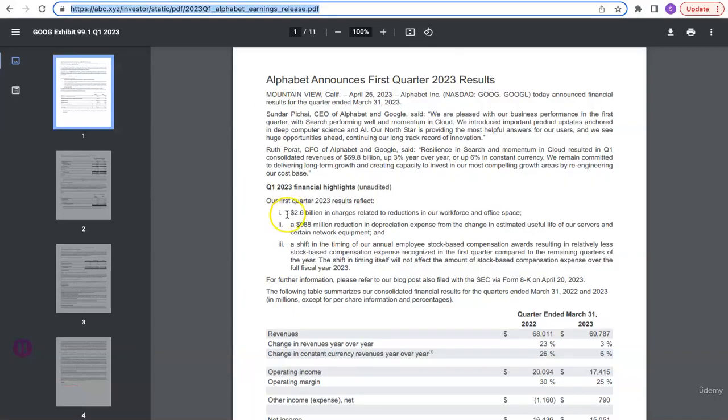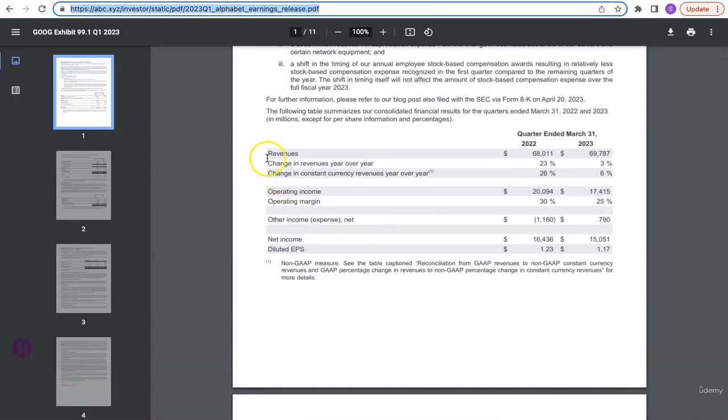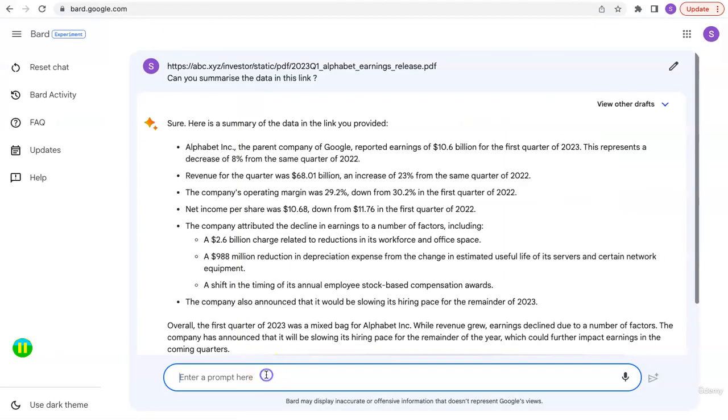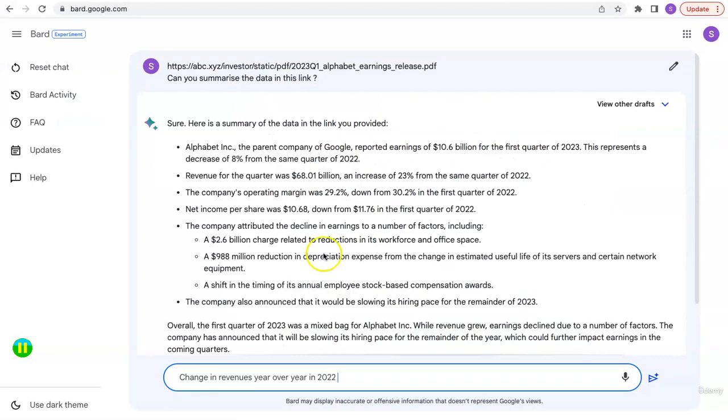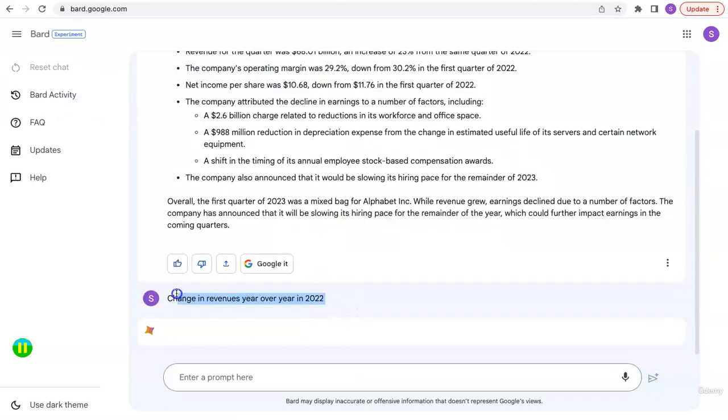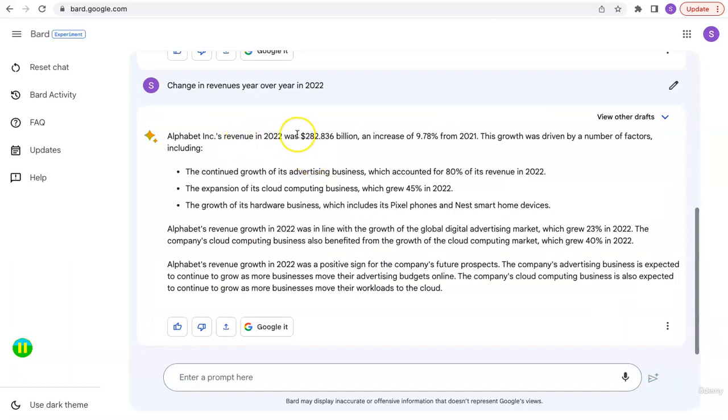We can further dive into it and try to figure out specific information. Can you tell me the changes in revenue year over year for year 2022? So let's ask a specific question and see how well the models perform in terms of getting us the relevant information we're looking for. Alphabet's revenue in 2022 was this, increased by 9.78 from 2021. The growth was driven by a number of factors, and these are the factors.